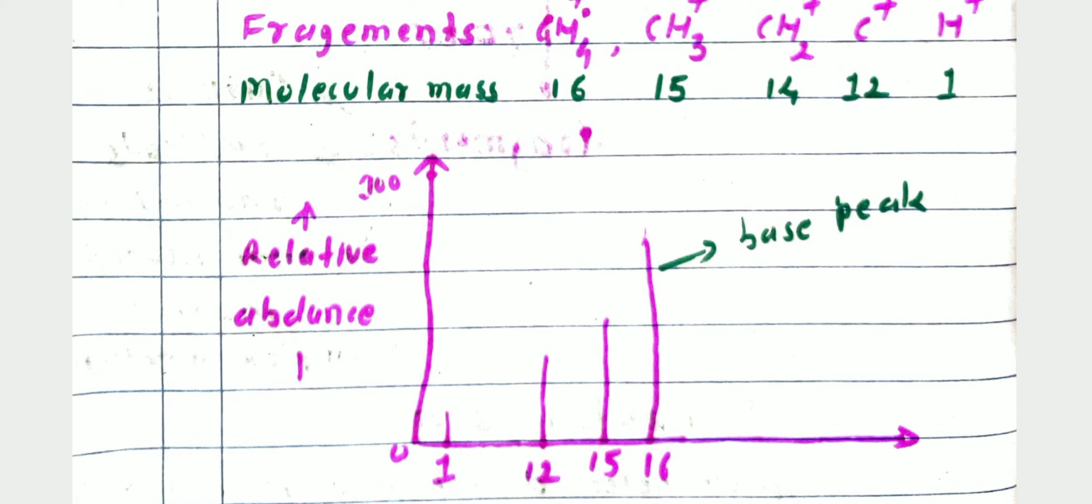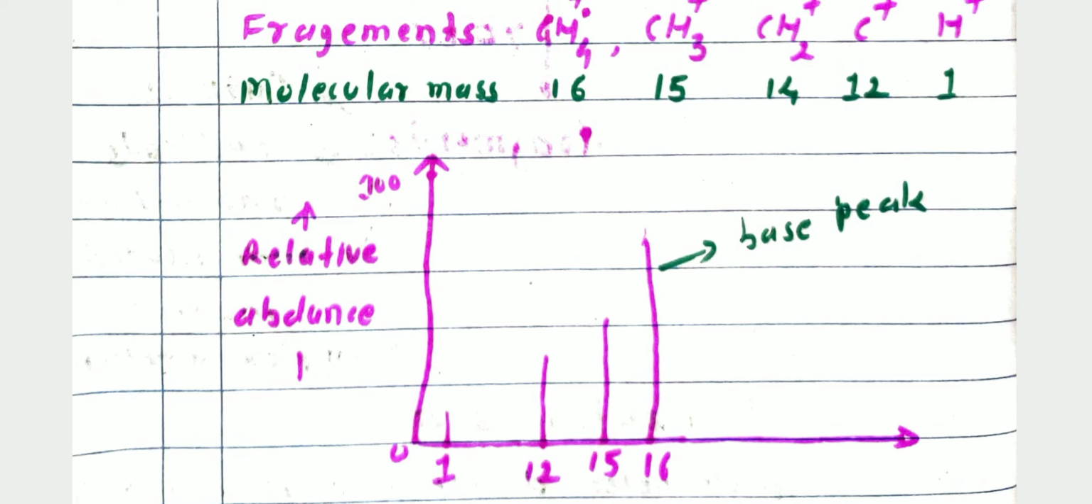Then CH4+, that is m/z 16, gives the longest line in the mass spectrum of the methane molecule. The relative abundance of this CH4 parent ion is the greatest, therefore it is called the base peak. I am giving you the example of a simple water molecule and a methane molecule. An analyte subjected to mass spectroscopy gives a number of fragments.